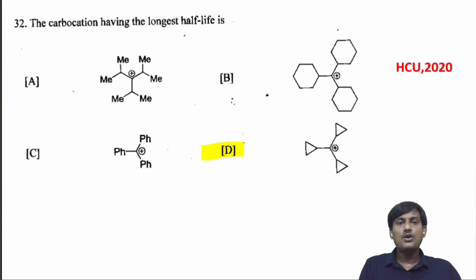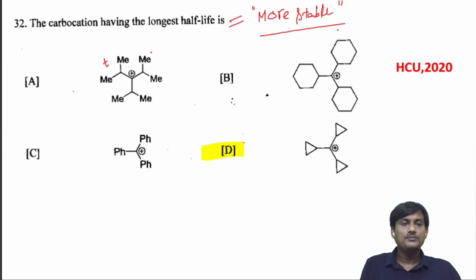The carbocation having the longest half-life time is more stable. We have to find out which one is more stable. The more the half-life time of an intermediate, the more the stability. So which one is more stable? Here the hydrogens of the methyl group are replaced by tertiary butyl and isopropyl, and here the carbocation is replaced by cyclohexyl rings, phenyl rings and cyclopropyl rings.